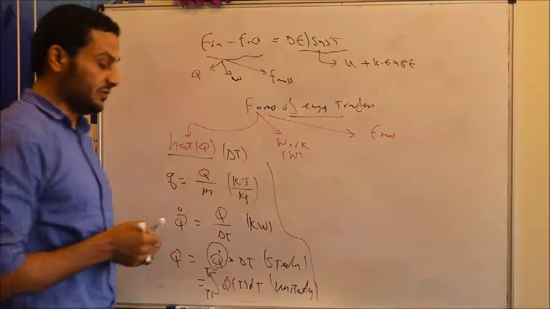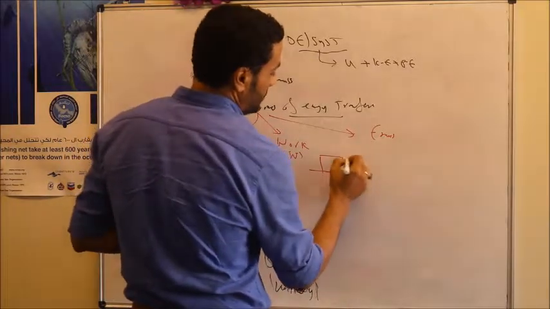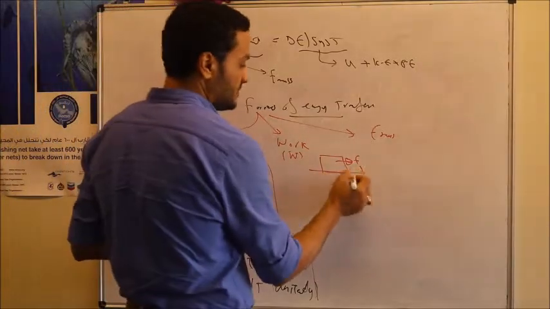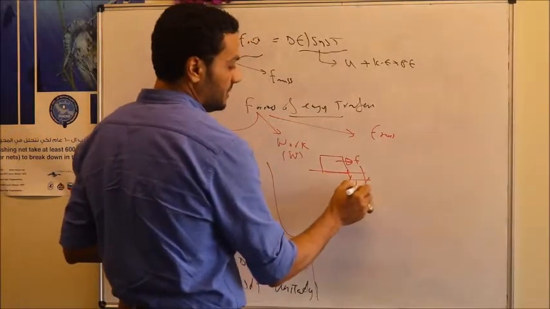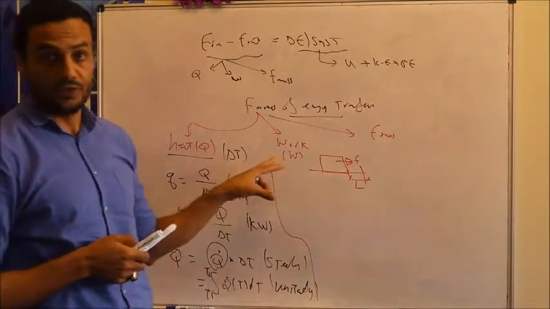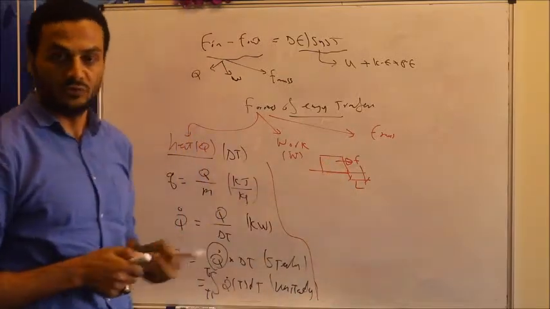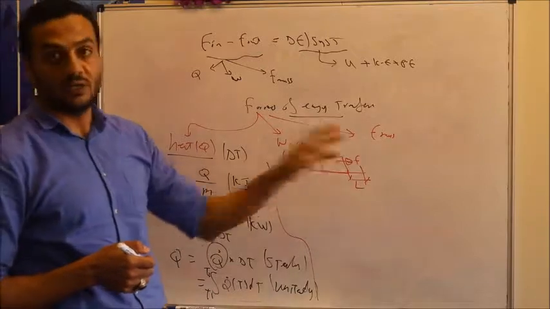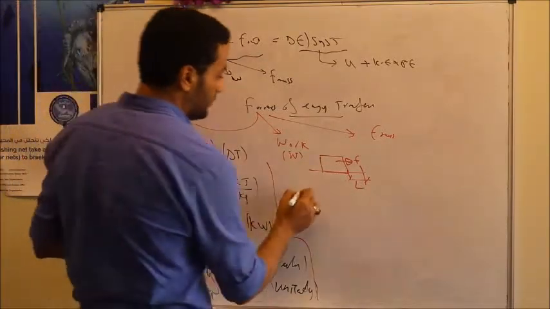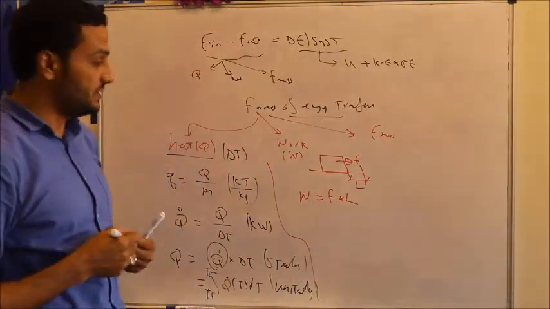Those are the different expressions for energy transfer by heat. Energy can also transfer by work, and work means we have to apply a force on a certain body or system, and this applied force should result in a movement, a distance L, of this body. In this case we have applied work on the system. So this work should equal the force multiplied by the moved distance L.